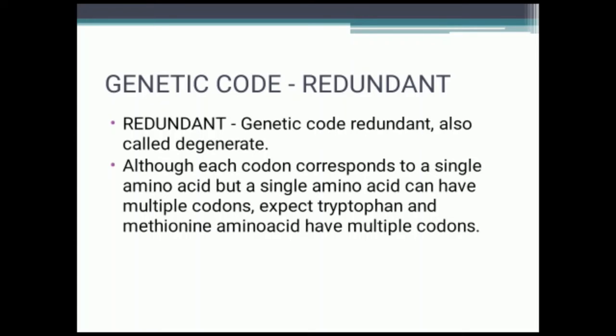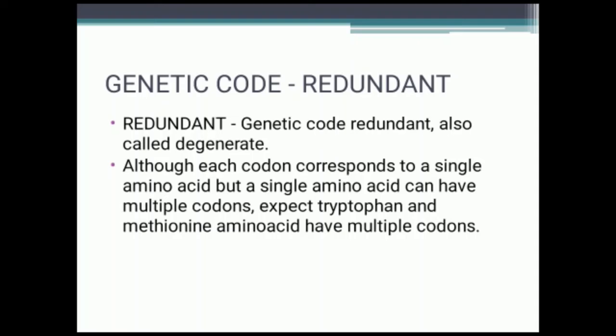Here, each codon corresponds to a single amino acid, that is clear, but a single amino acid can have multiple codons, except for tryptophan and methionine. These are the exceptions.